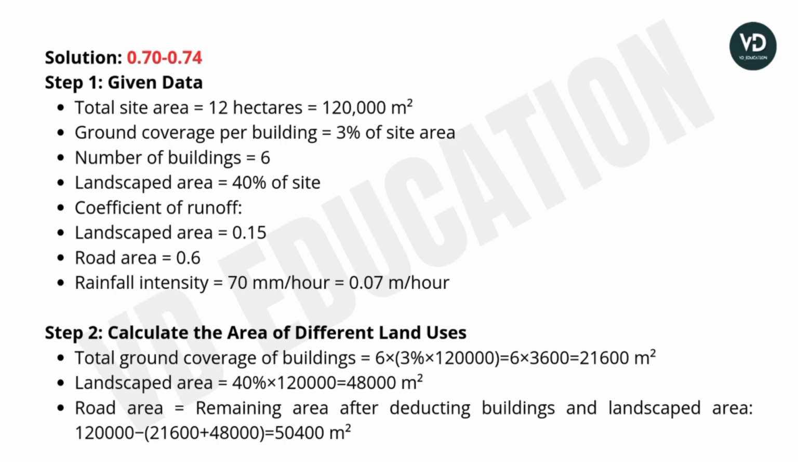Step 2. Calculate the area of different land uses. The total ground coverage of buildings: as there are 6 buildings, we will write 6 here, into 3% of the total site area.